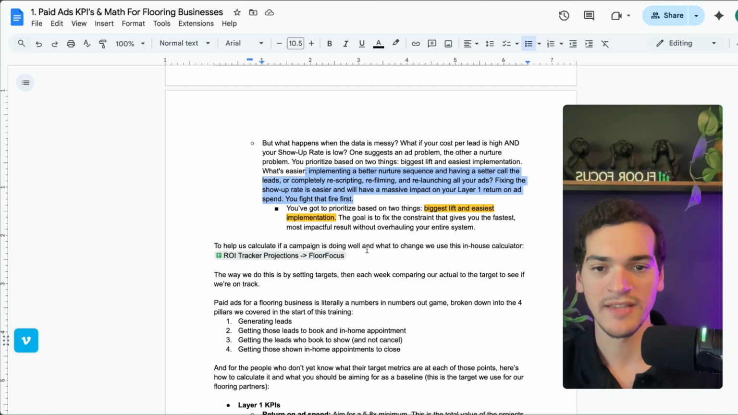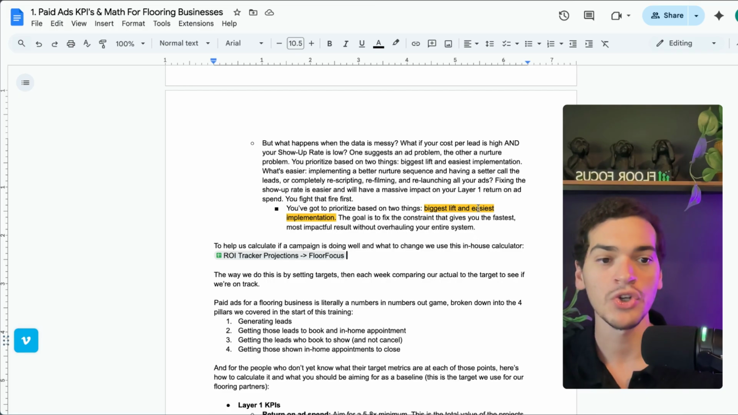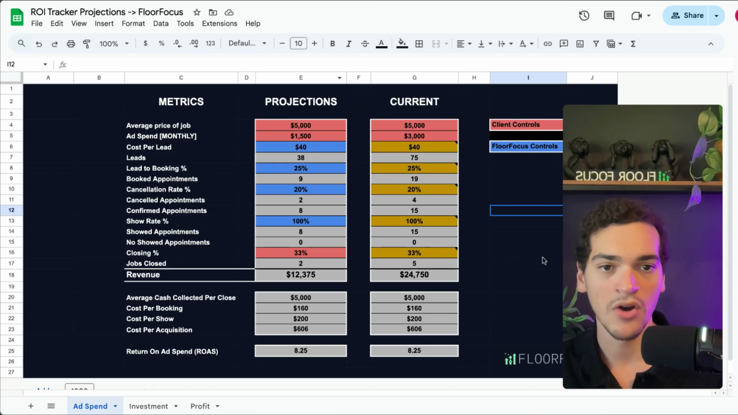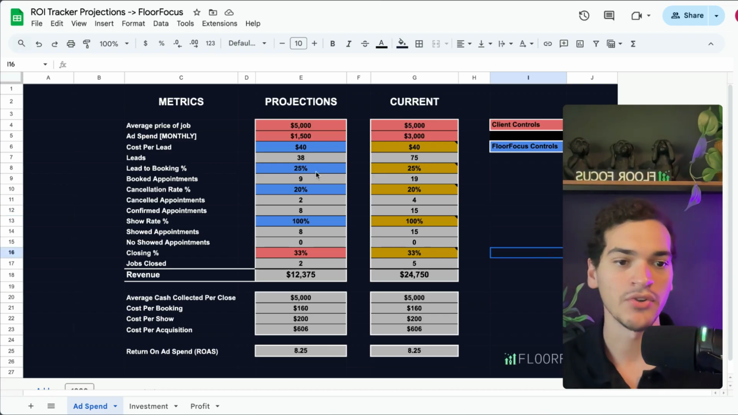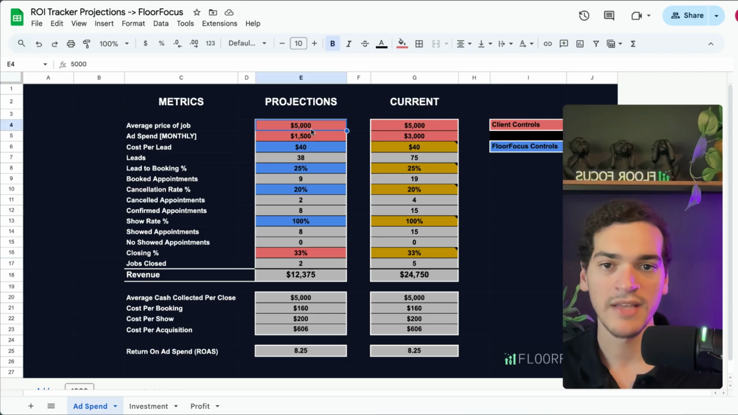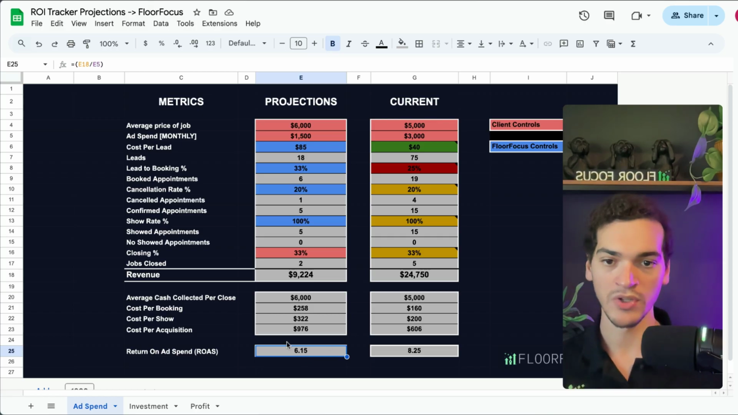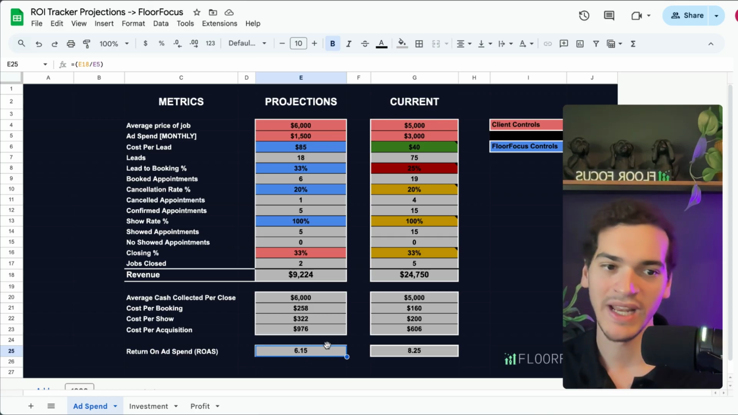So let me actually show you an example of how we do this with clients, just to show you how to identify constraints if layer 1 metrics are out of whack. We have this calculator where we can calculate exactly how much revenue you're generating with your campaign. So let's say, for example, your average price of a job is $6,000. You're spending around $1,500 in ad spend with the campaign. And then your cost per lead, let's say it's out of whack. It's like $85. And then everything else is good. Let's just put average numbers in here, 33% close rate, etc. You can see the return on ad spend is 6.15, right? Which is not terrible. Typically, we're looking between a 5 to an 8 return on ad spend.